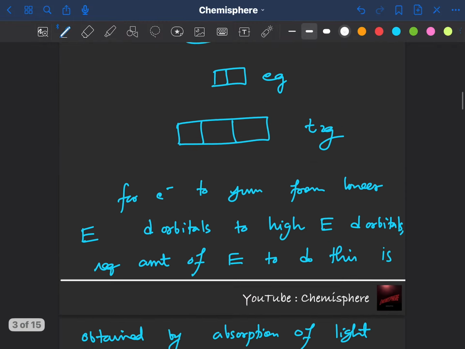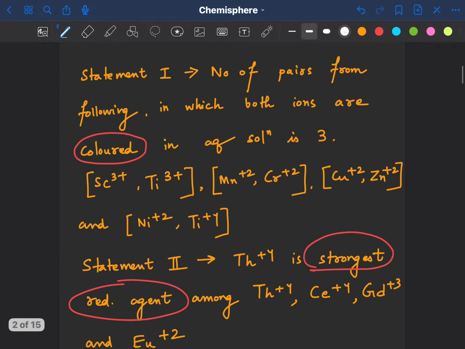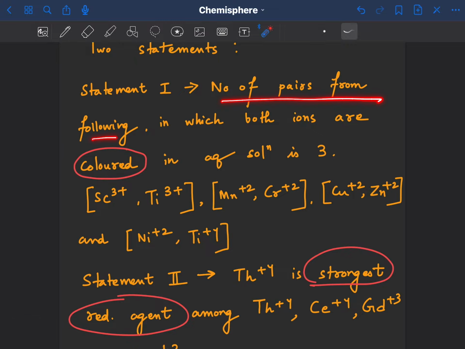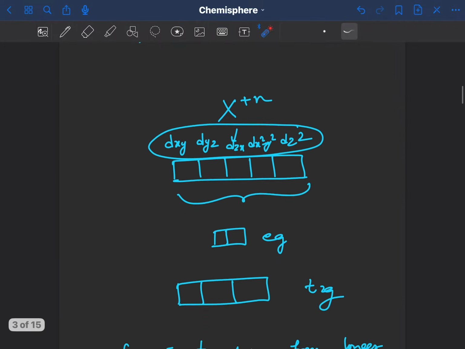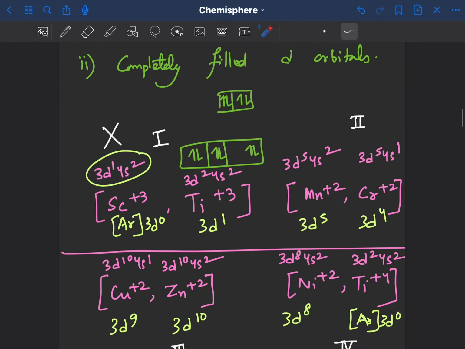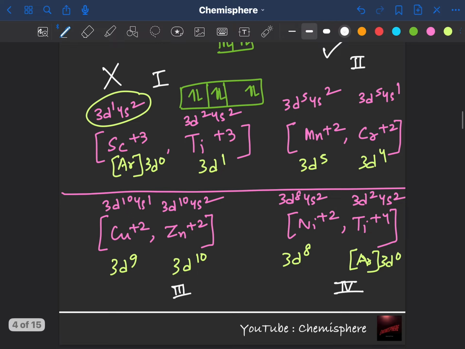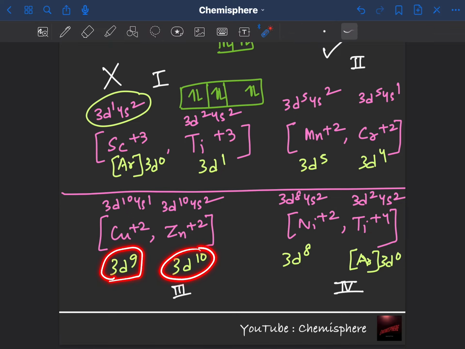Okay, so in the question they are asking the number of pairs from the following in which both ions are colored. So both ions should be colored. Therefore, the first is not considered. In the second pair, 3d5 has unpaired d electrons which can jump. Even 3d4 has them, so the second is considered. In the third, we have 3d9 which can show color, but 3d10 cannot because it is completely filled, so the third is also not considered.